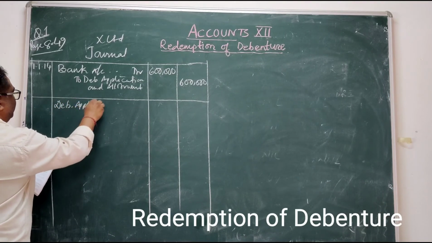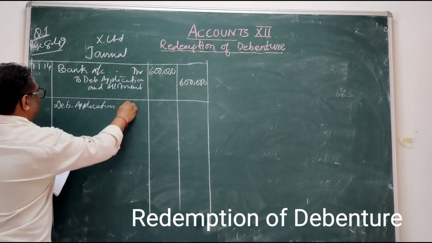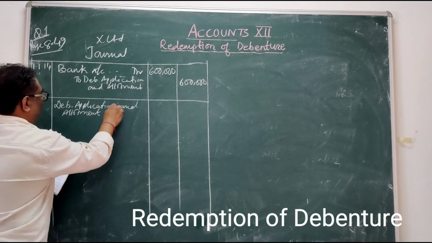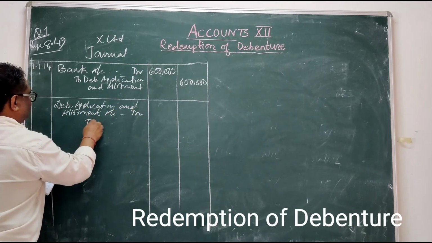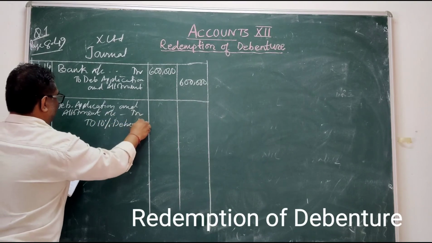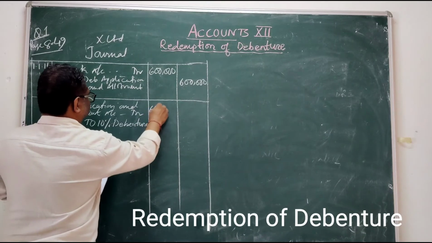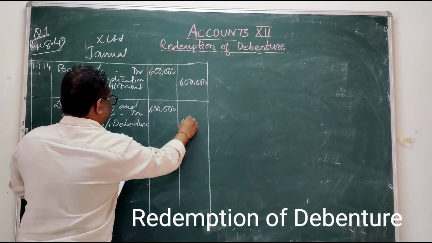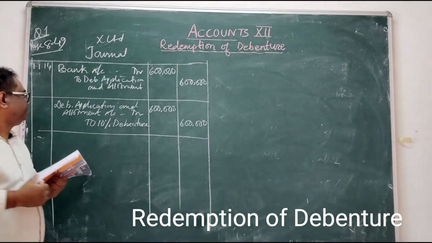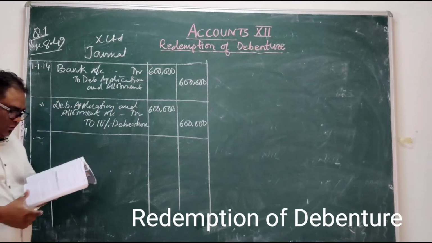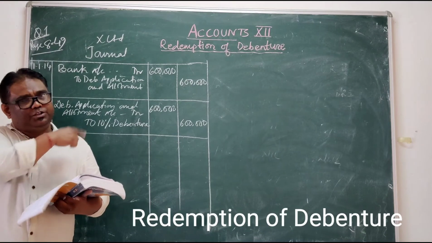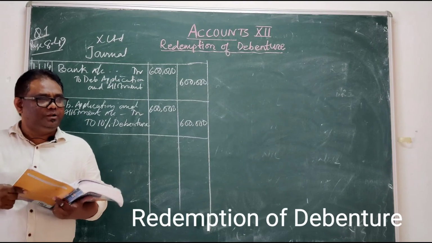Debenture application and allotment account debited to 10% debenture account, 6 lakhs, transferred to the debenture. These two journal entries are from the previous chapter.